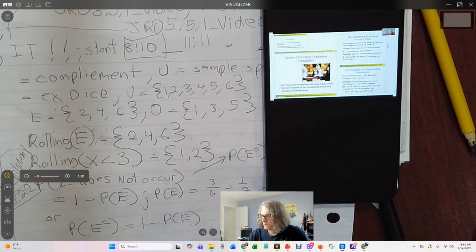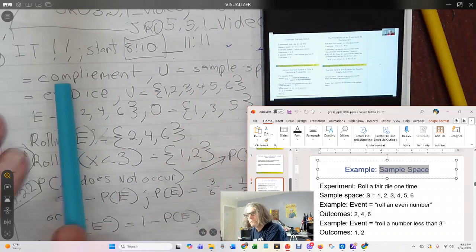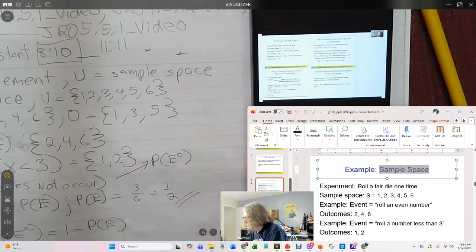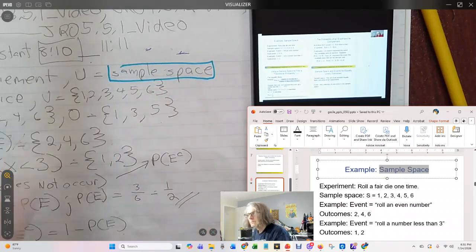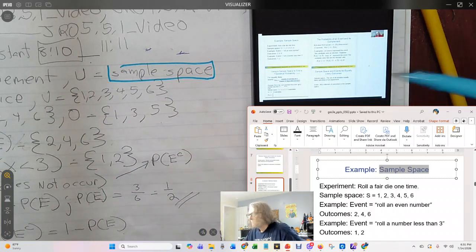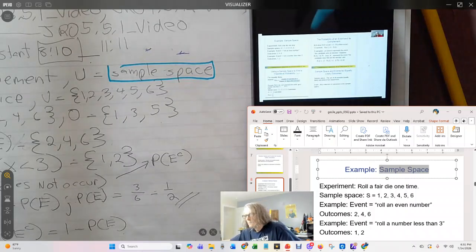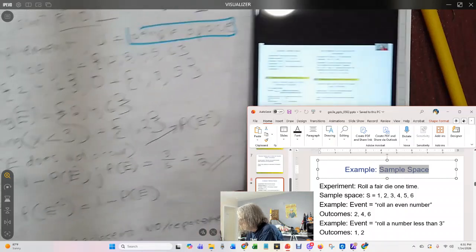I'm probably looking at the quiz again, but take special note of what a complement is. To know what a complement is, first we must define what the universe is, or the sample space. Here is an example. Let's break away from the typical coin flipping scenario. The sample space for rolling a fair die is that we can have a possible 1, 2, 3, 4, 5, 6.